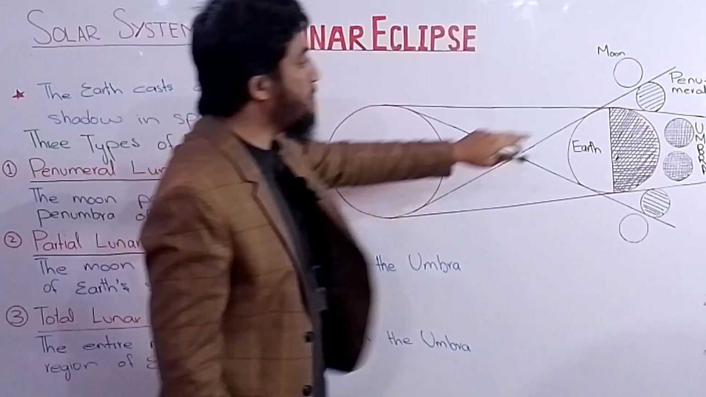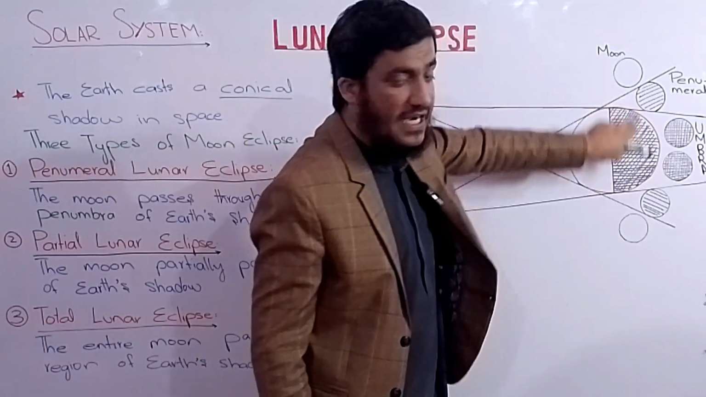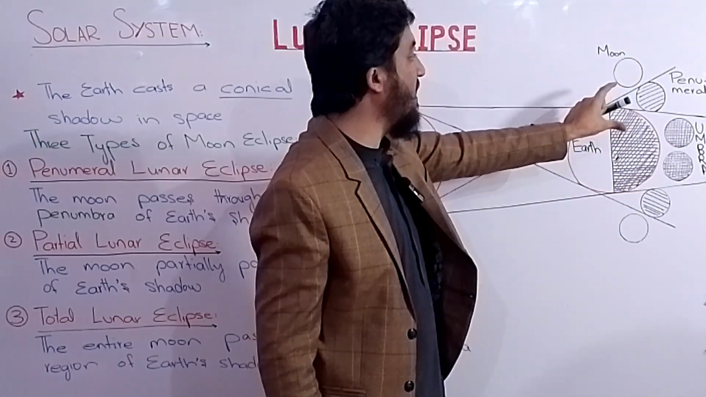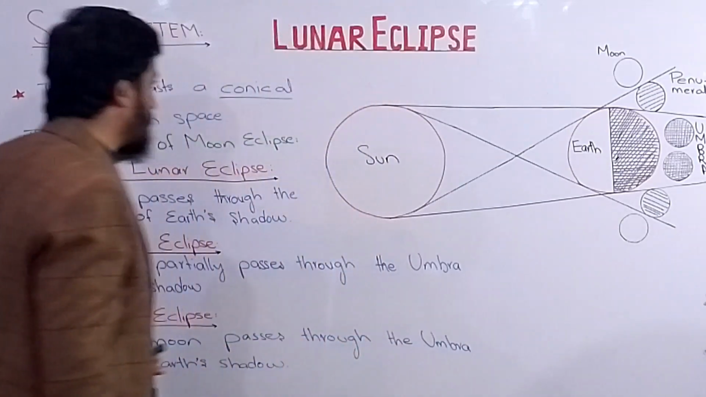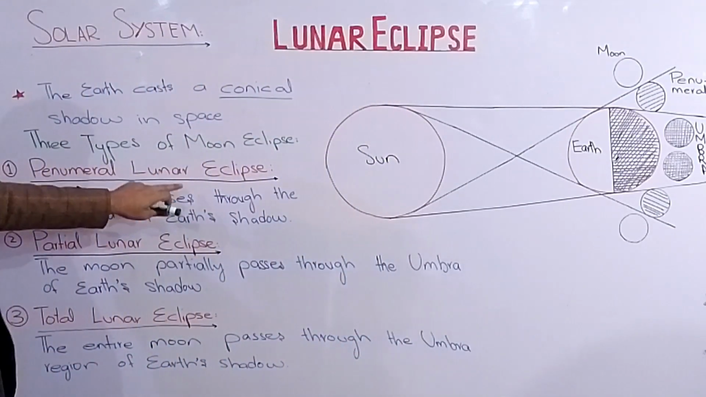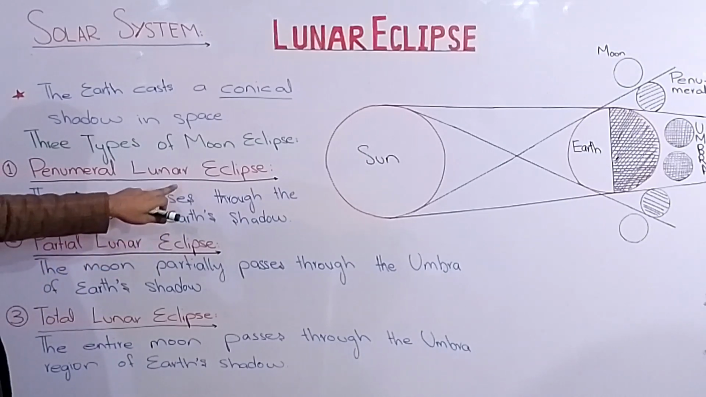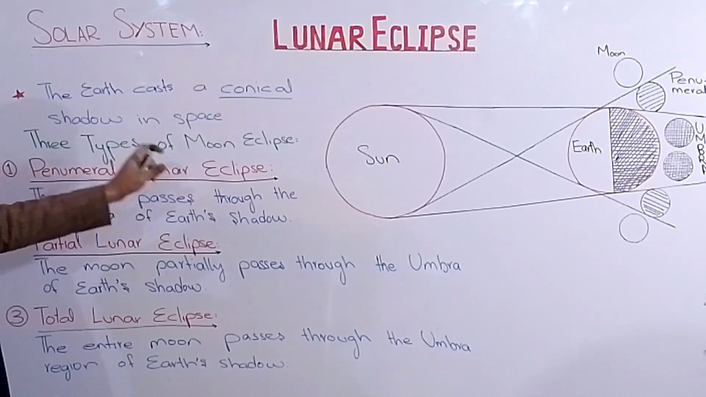For example, this is the penumbral region, this one, the up and down region. This is the partial shadow of the Earth. So that's why we call it the penumbral lunar eclipse. When the moon passes through the penumbra of Earth's shadow, the penumbral lunar eclipse occurs.